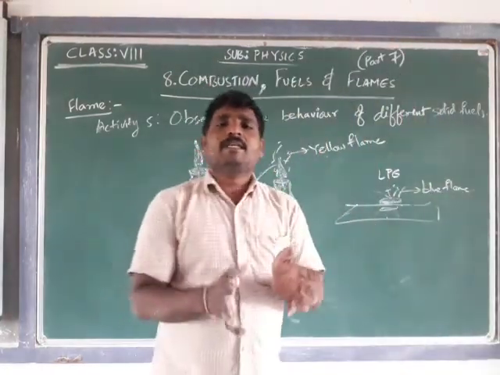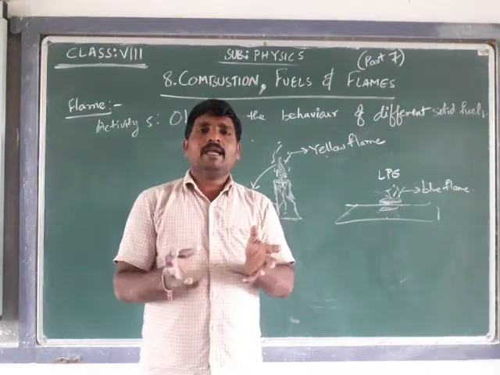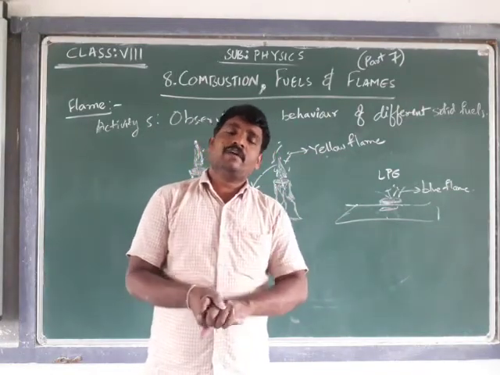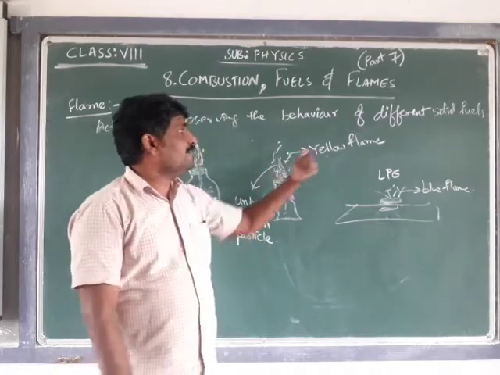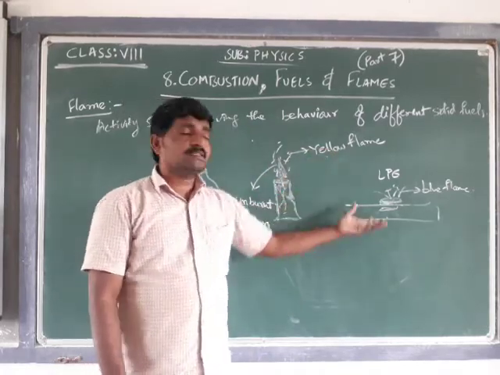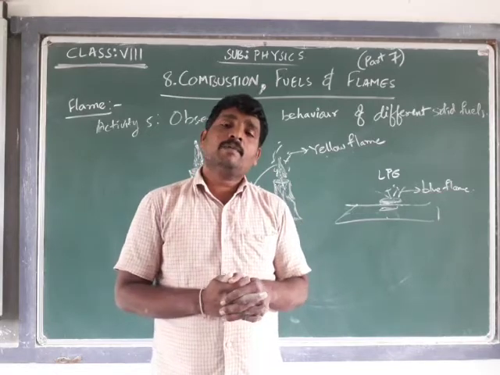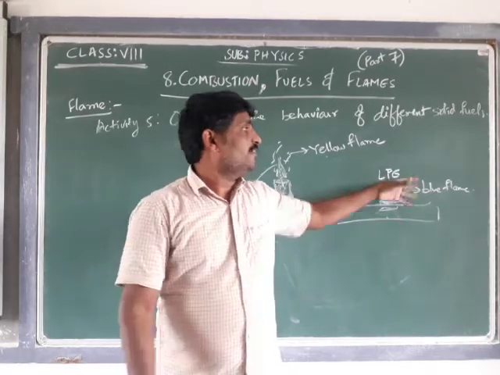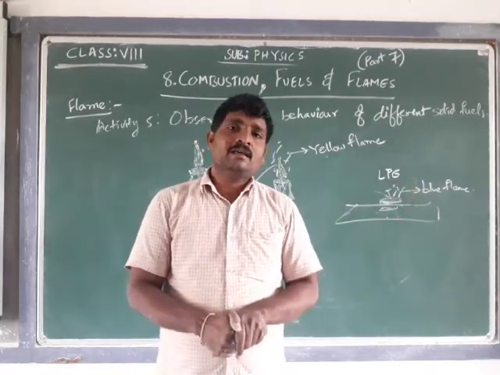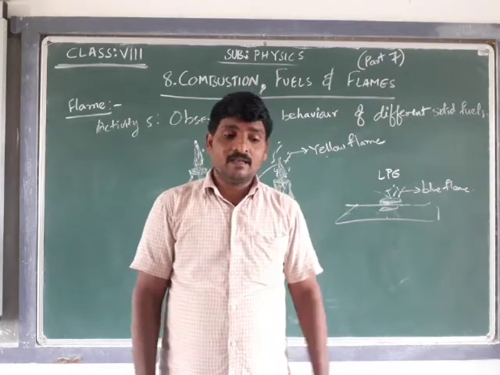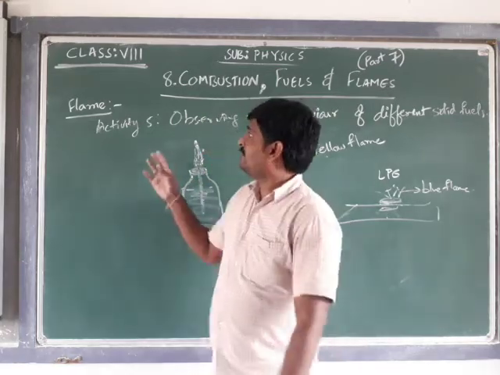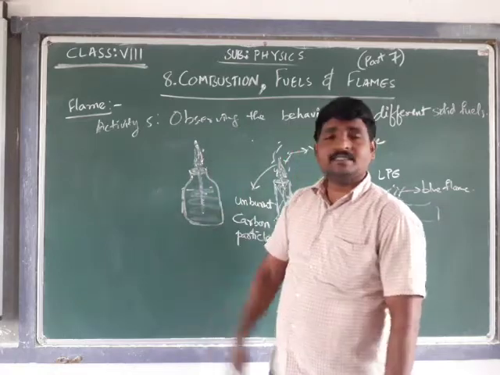Simple. If there is a presence of unburnt carbon particles, then the flame will be yellow in color. If there are no unburnt carbon particles present, then the flame will be blue in color. I hope you understood the difference between what the activity is and why this is happening.